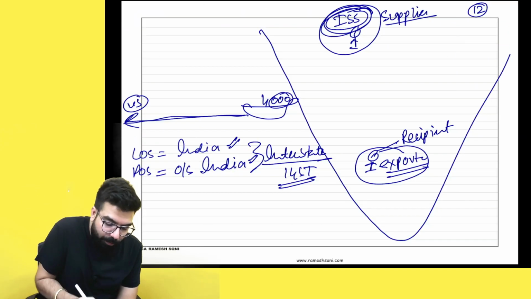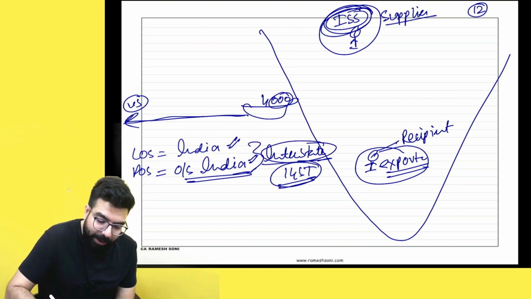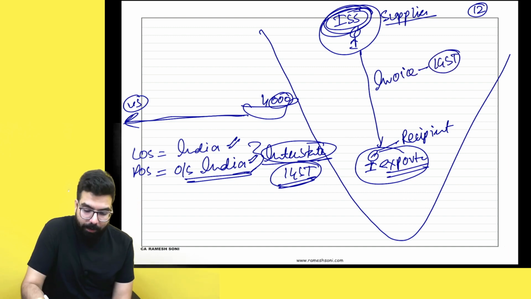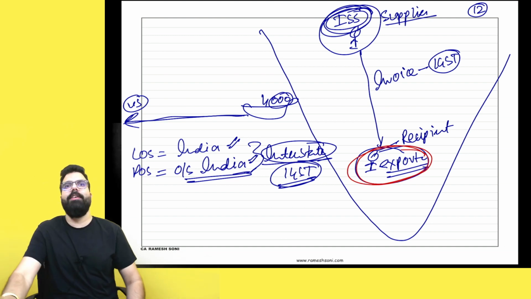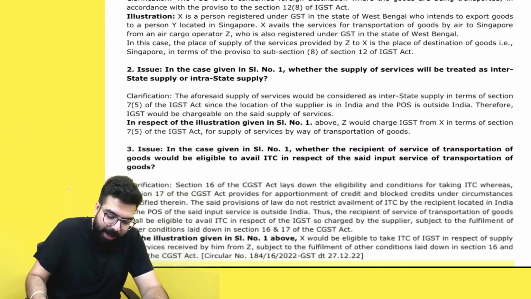When the place of supply is outside India, it is always interstate supply and IGST will come. So when the supplier gives the invoice, the supplier will always charge IGST and the recipient will be able to take the credit of the IGST. That's all the clarification which has been given over here.